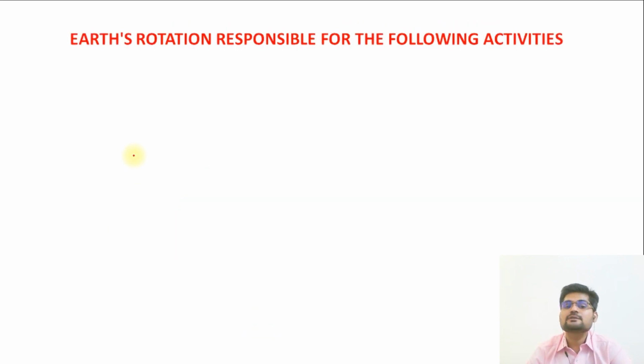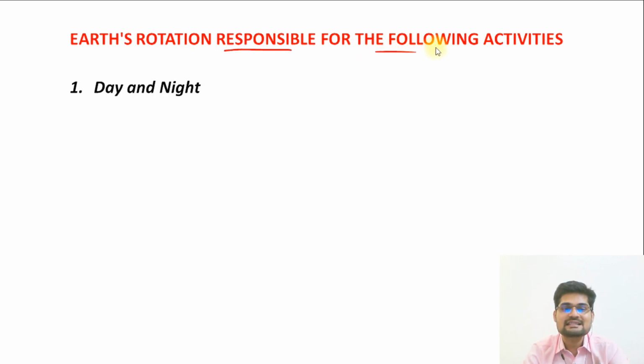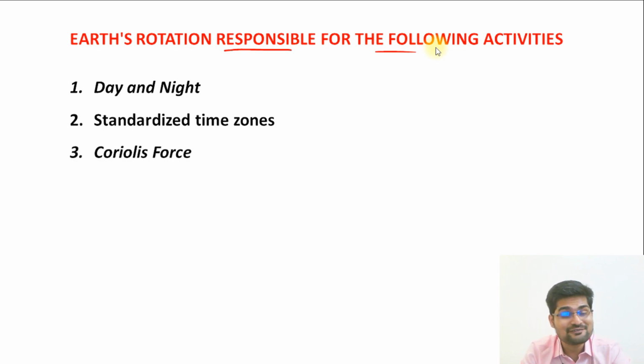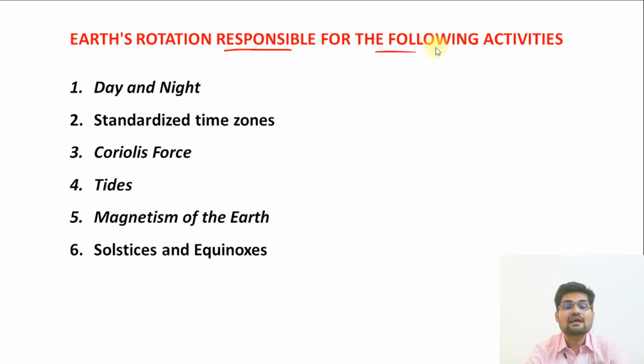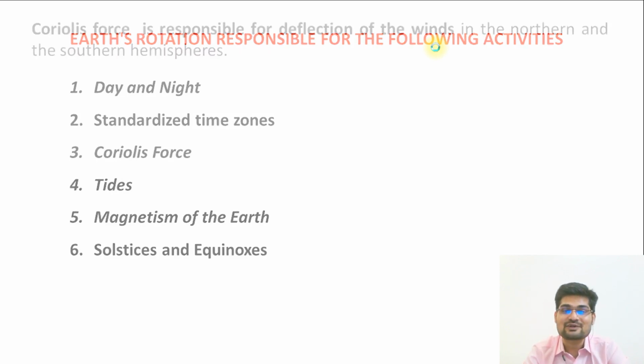There can be another multiple choice question: Earth's rotation is responsible for which of the following activities. So let's list all the activities here. First is the day and night, then standardized time zones, then we have Coriolis force, then tides, then magnetism of the Earth, and further solstice and equinoxes.